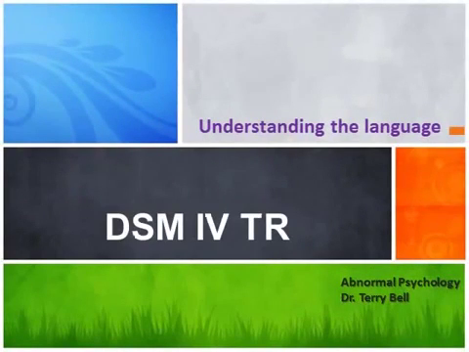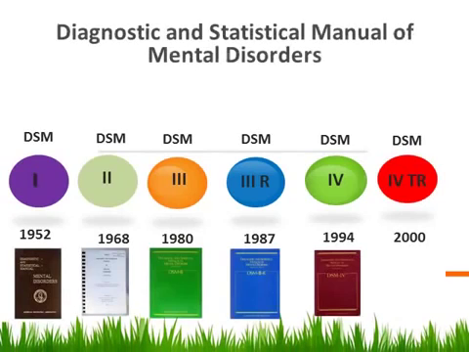One book that every psychology major should be acquainted with is what's called the DSM, or the Diagnostic and Statistical Manual of Mental Disorders. We are currently using the DSM-4TR, which means the Diagnostic and Statistical Manual of Mental Disorders. Since 1952, there have been several editions of this particular manual. The first one, DSM-1, and the one we're currently using, the DSM-4TR, or the DSM-4 Textual Revision, is what the TR stands for.